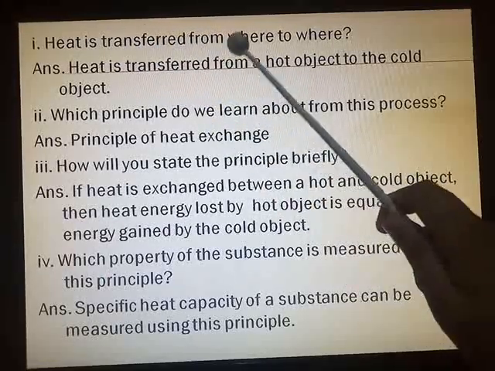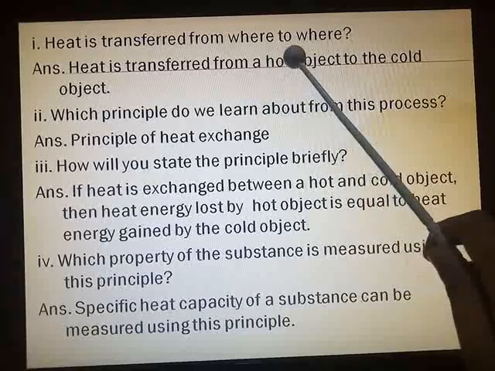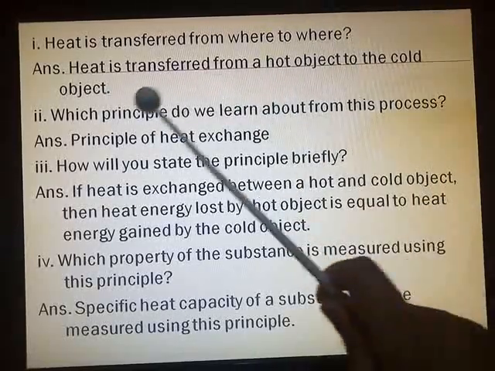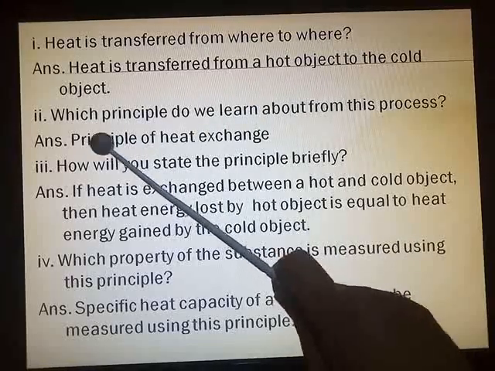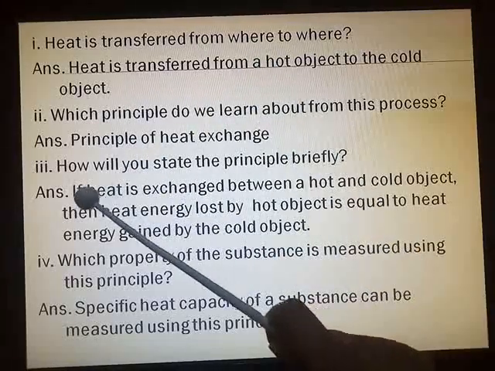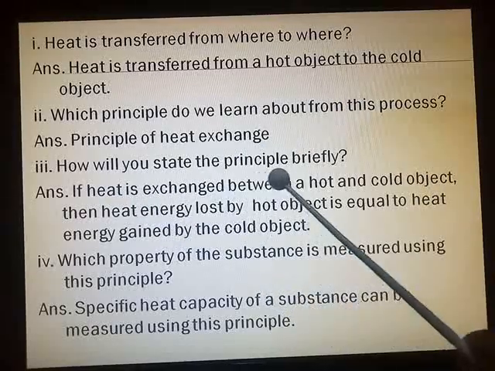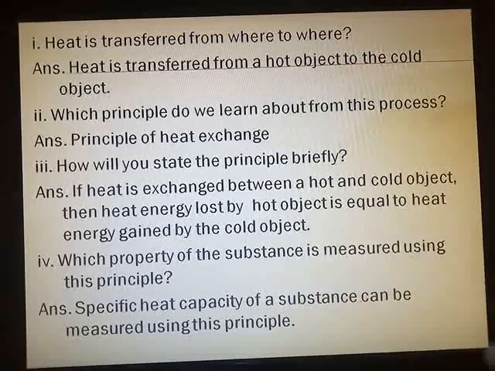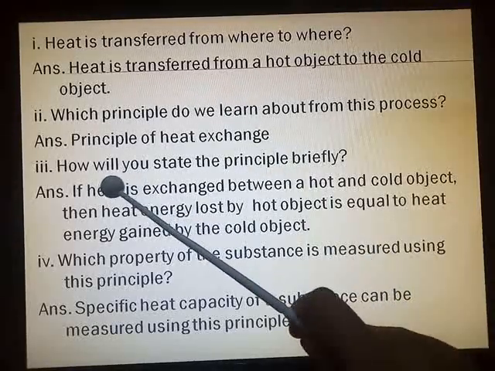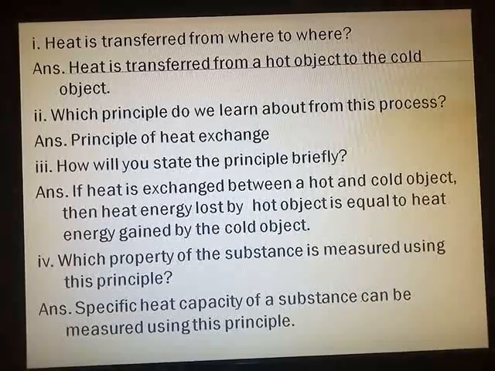Heat is transferred from where to where? Heat is transferred from a hot object to the cold object. Which principle do we learn about from this process? We learn the principle of heat exchange. How will you state the principle briefly? If heat is exchanged between a hot and cold object, then the heat energy lost by the hot object is equal to the heat energy gained by the cold object.